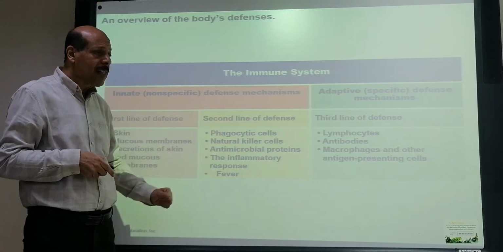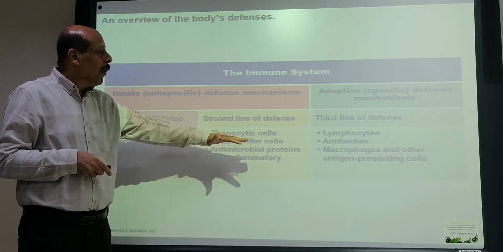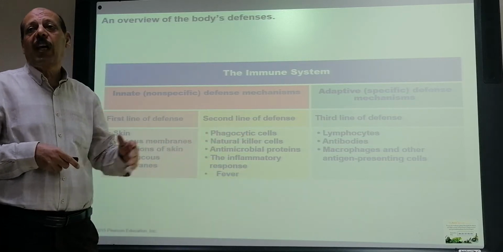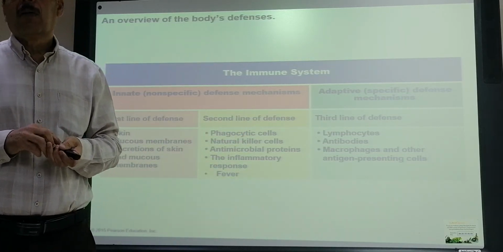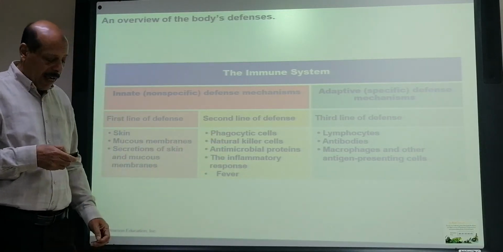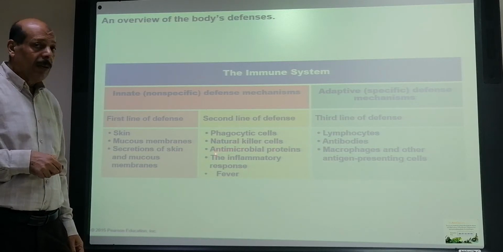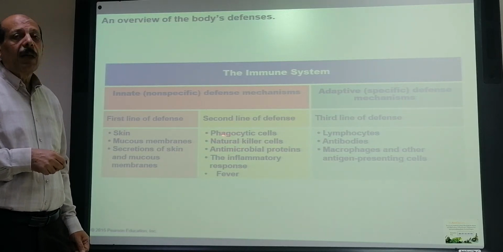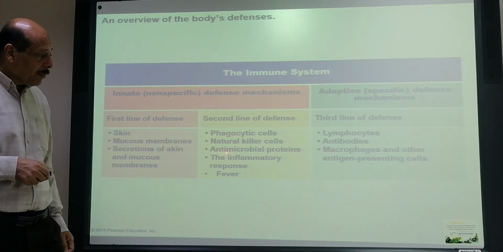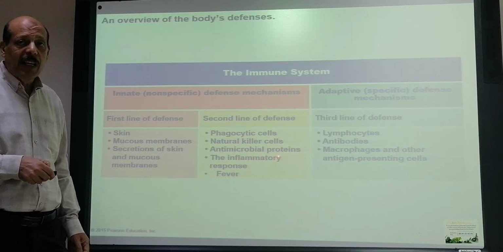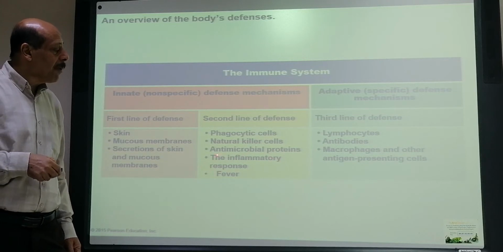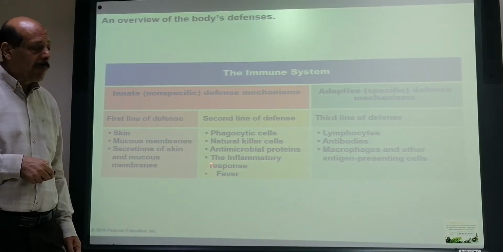The second line of defense mechanism is the phagocytic cell. The phagocytes are from which type of blood cells? From the white blood cells, thank you. The phagocytic cells and the natural killer cells are all from the lymphatic system and the white blood cells. Also the antimicrobial proteins in our blood, the inflammatory process response in our body, and fever.